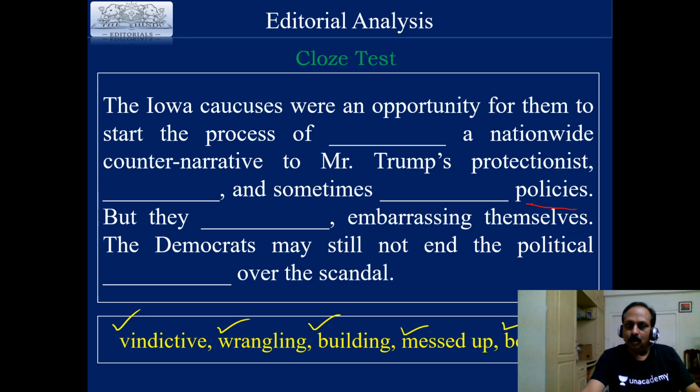So what is the correct order? The Iowa caucuses were an opportunity for them to start the process of building a nationwide counter-narrative to Mr. Trump's protectionist, bellicose, and sometimes vindictive policies. But they messed up, embarrassing themselves. The Democrats may still not end the political wrangling over the scandal. That's right.